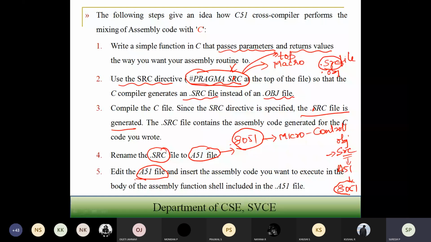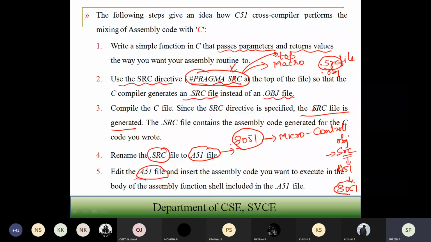Okay. So cross compilers are nothing but tools used in cross platform development, so that the compiler running on the host converts the source code to machine code for a target processor. That we have known. The same thing I have explained now. So that completes your module 4. Now, just a simple example, I'm going to show you how to include assembly code with your C code.